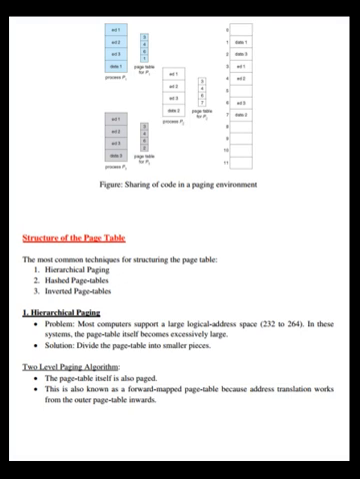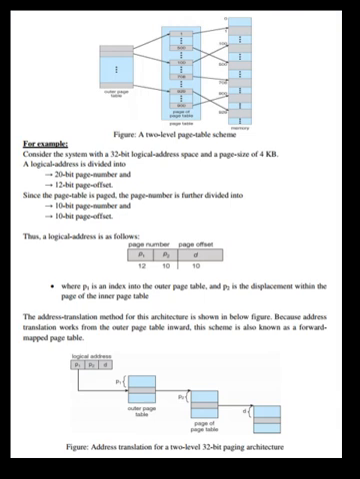Two-level paging algorithm: the page table itself is also paged. This is also known as a forward-mapped page table because address translation works from the outer page table inwards. See the figure. For example, consider a system with a 32-bit logical address space and a page size of 4 KB. A logical address is divided into a 20-bit page number and a 12-bit page offset. Since the page table is paged, the page number is further divided into a 10-bit page number and a 10-bit page offset.